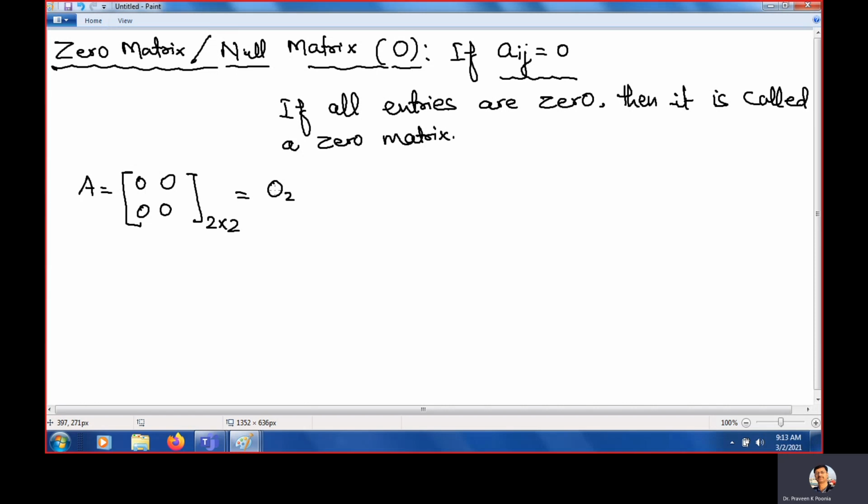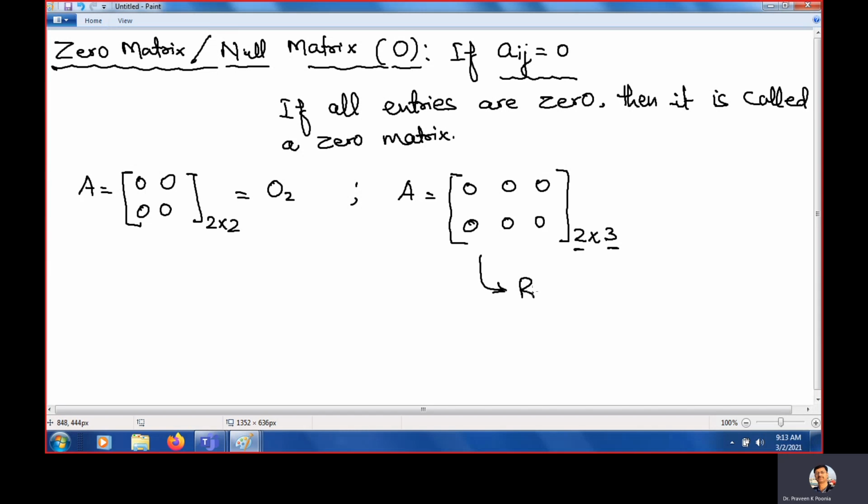So if every entry is 0, then it is called a zero matrix. And I want to tell you that a null matrix is not always square. It may be like this one. This is a rectangular matrix. Why? Because the number of rows and number of columns are different. So this is not a square matrix.